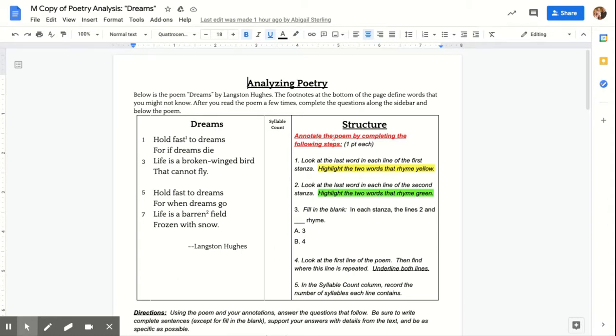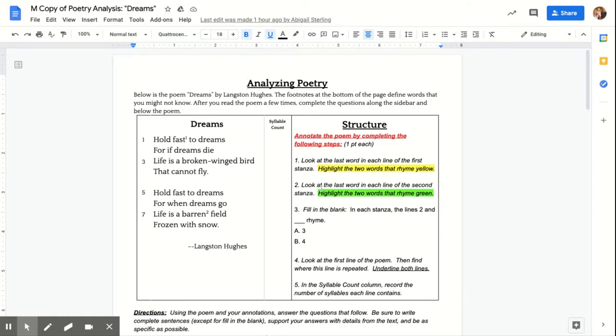Structure. Annotate the poem by completing the following steps. They're all worth 1 point each. Number 1, look at the last word in each line of the first stanza. Highlight the 2 words that rhyme yellow. So again, look at the first stanza. Highlight the 2 words that rhyme yellow.